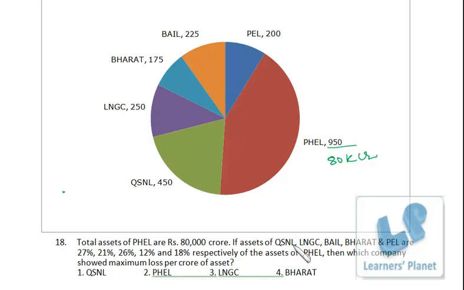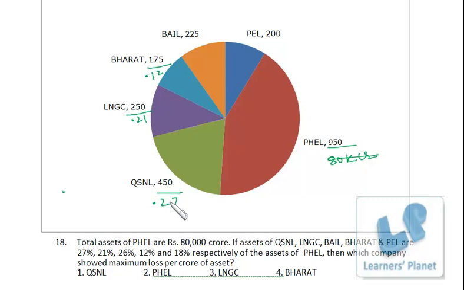Now, in case of QSNL, the total loss is 450 and the asset is 27% of 80,000. Everywhere 80,000 will be in the denominator, obviously, because the assets are a percentage of 80,000. So we just remove 80,000 from the denominator and write 27% of 80,000 as 0.27. Similarly, over here 250 by 0.21, that's LNGC. And this is 175, that's Bharat, the fourth one, by 0.12.